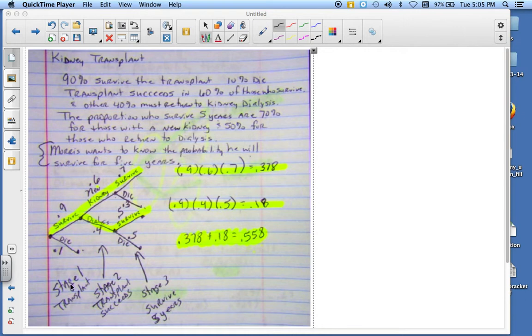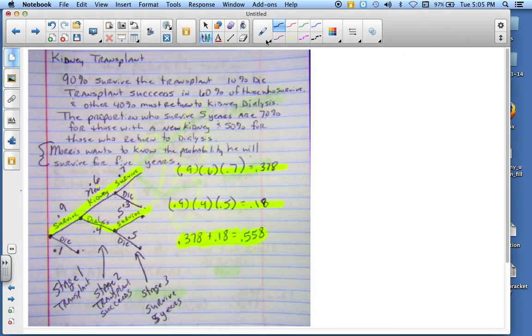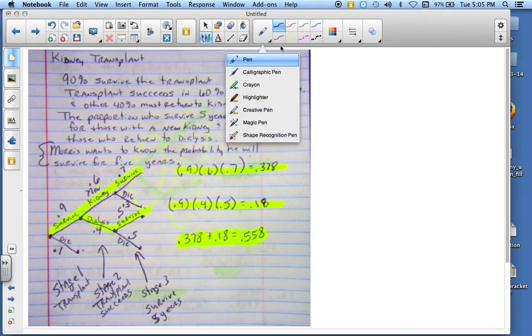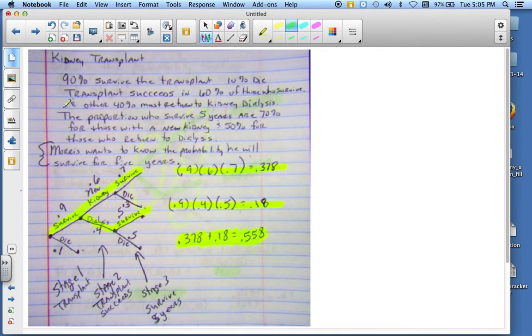Now, in stage one, that's the transplant. You're either going to survive or you're going to die. As it says, 90% survive the transplant. So that's going to be step one. So hopefully you are paying attention here when I say this is step one, okay? This is step one. That's this section going straight up. So 0.9 and 0.1. Then, if the person dies on the operating table, we don't go any further. They're dead, you can't do anything.